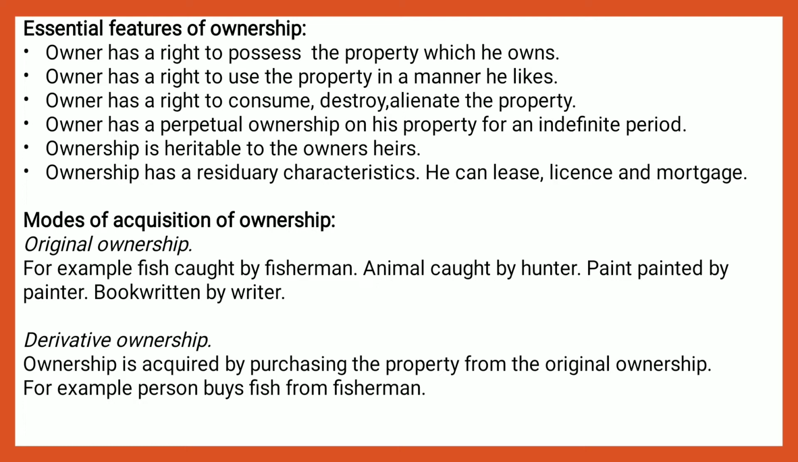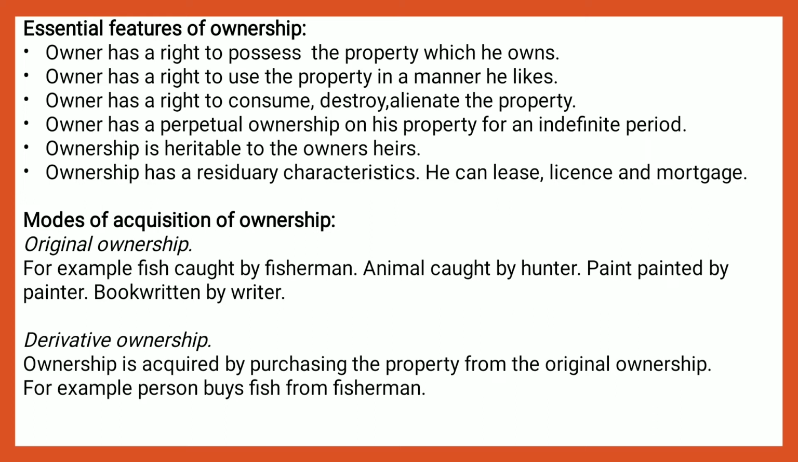Now, mode of acquisition of ownership. There are two types of ownership: original ownership and derived ownership. What is original ownership? For example, fish caught by a fisherman, an animal caught by a hunter, a painting painted by a painter, a book written by a writer. This is called original ownership. The owner himself owned it.